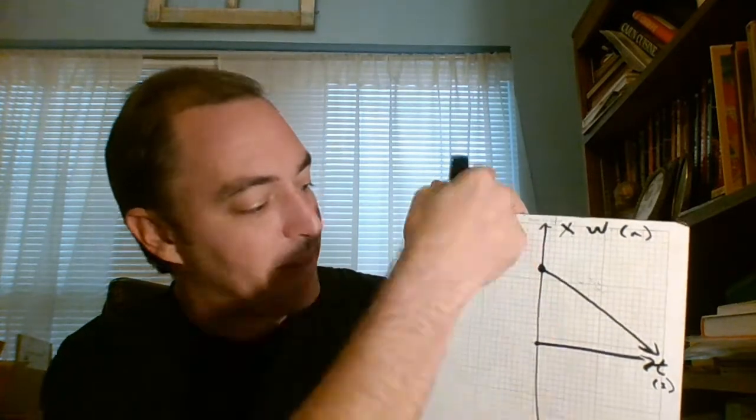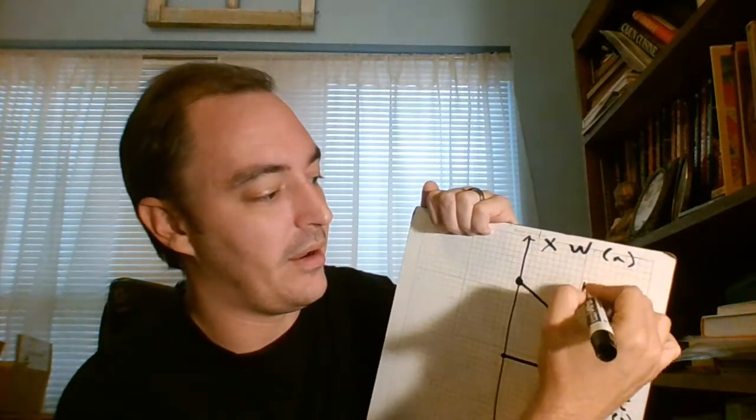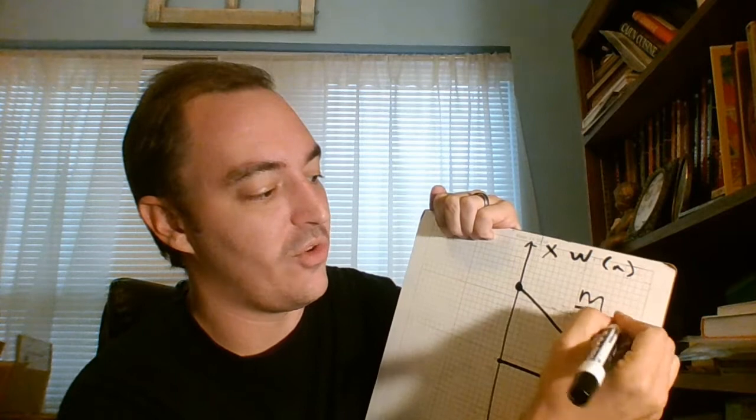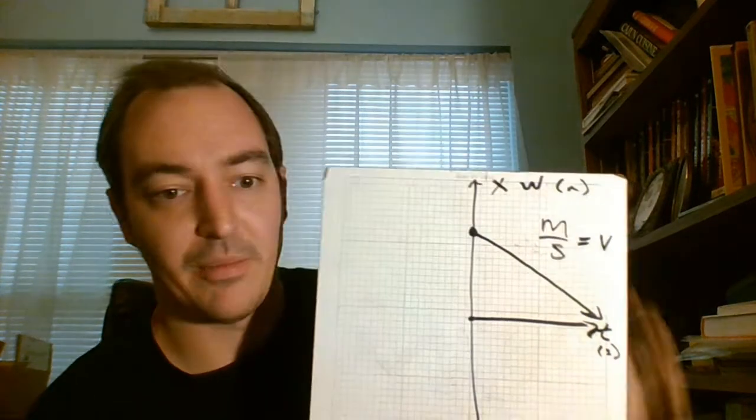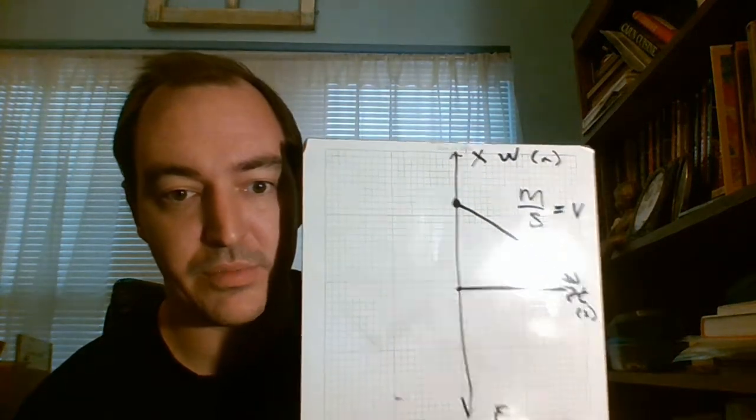Another way of saying that is: what's my rise over my run? My rise, my up and down, is meters, right? And my run is seconds, and so the slope of this position-time graph is going to be meters per second. That's the first place we can see those things are related. We can also see that velocity is a vector, because that number I just gave you is a negative slope. It's pointed back down that direction, it's not going up. That would be a positive slope.